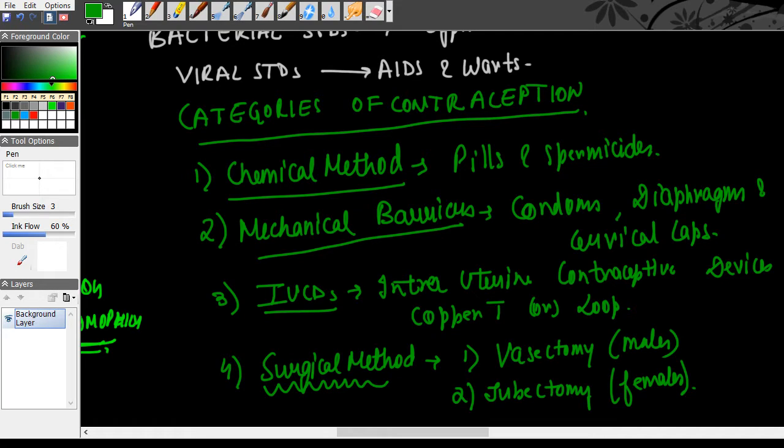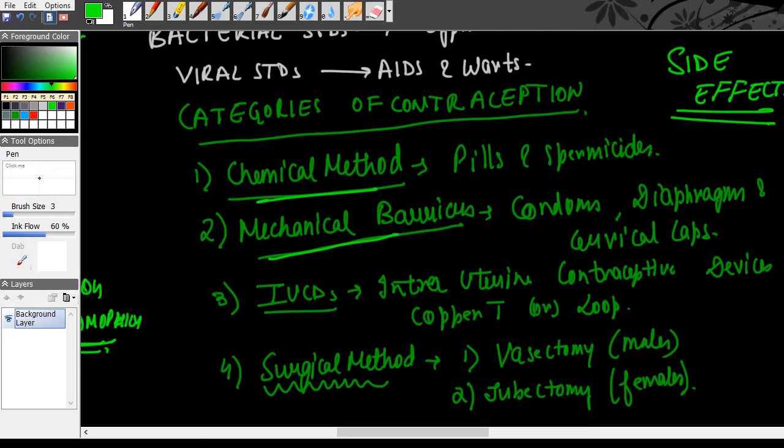Please be clear with this. It is essential that you are clear with these categories of contraception, and you should also know their side effects. Very, very important. Side effects of each of them, at least one side effect of each. For the chemical method, it can cause hormonal imbalance, right?